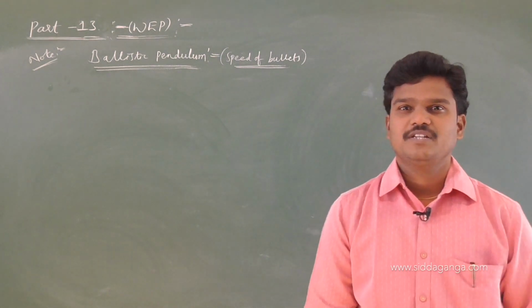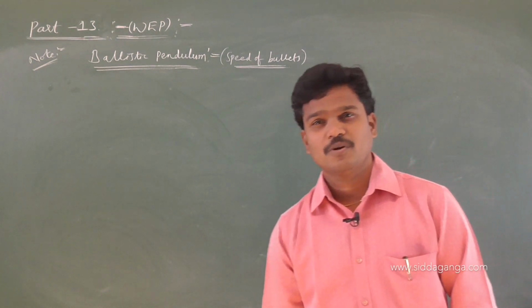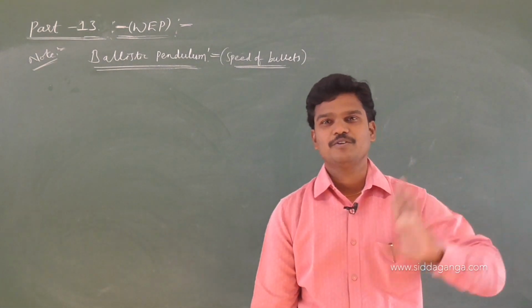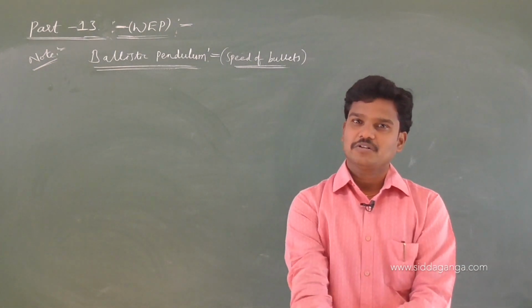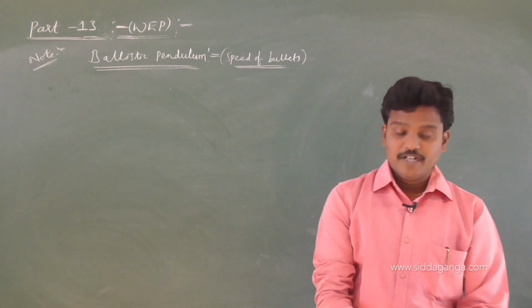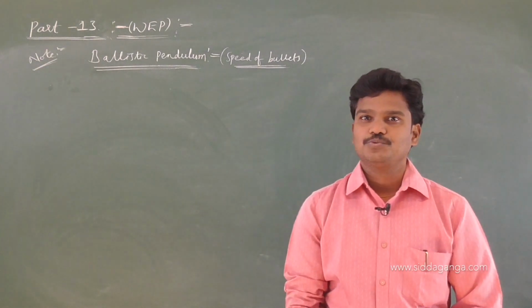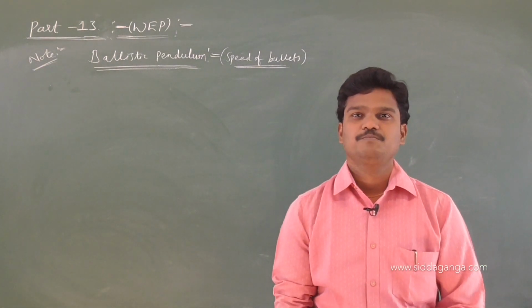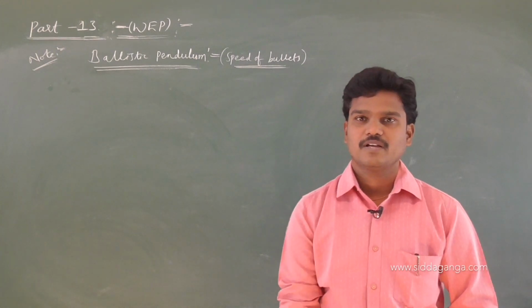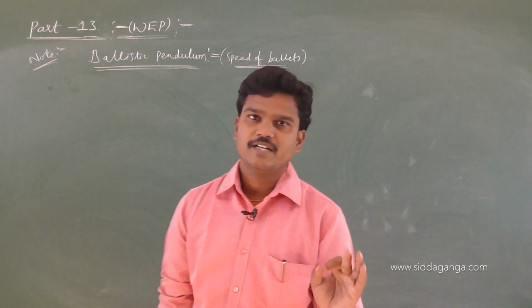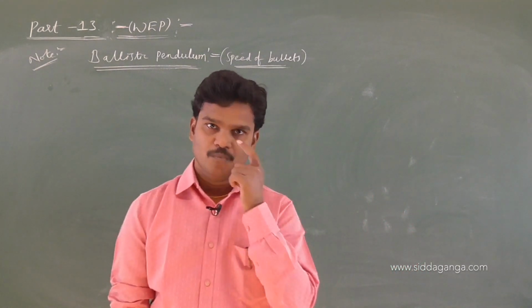Pendulums means there are so many, like simple pendulum, compound pendulum, conical pendulum, physical pendulum. So many will come that you learn. We are going to learn in other chapters. Torsion pendulum. Anyhow, here I have written the name ballistic pendulum. Generally, this is used to find out the speed of the bullet. The ballistic pendulum concept will help in finding the speed of the bullet.